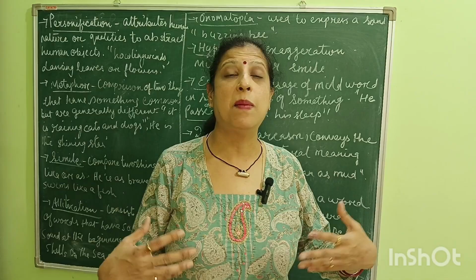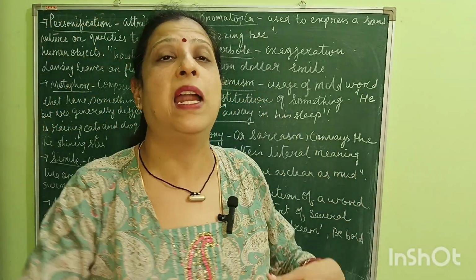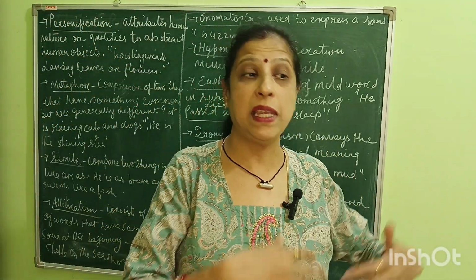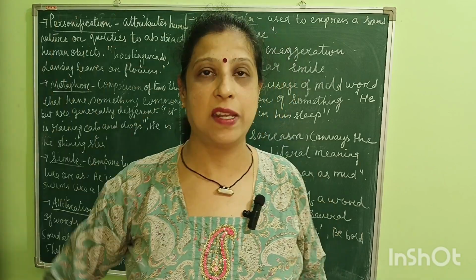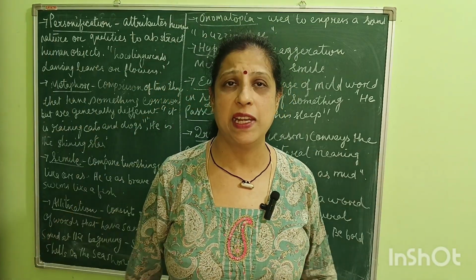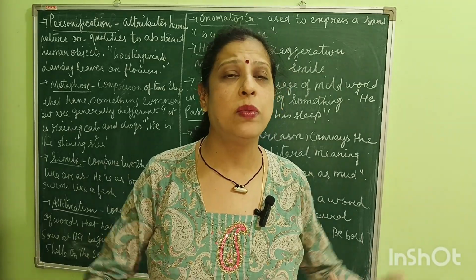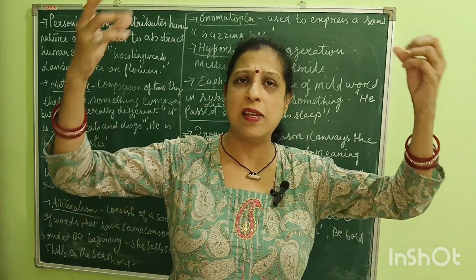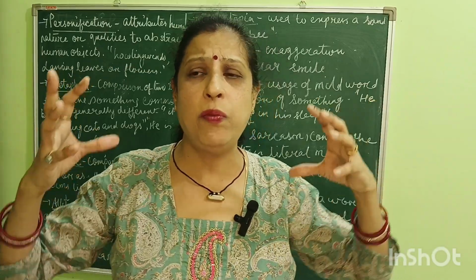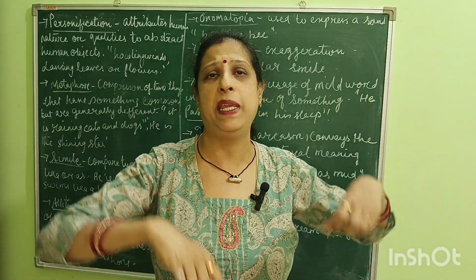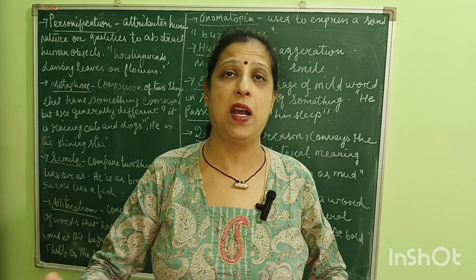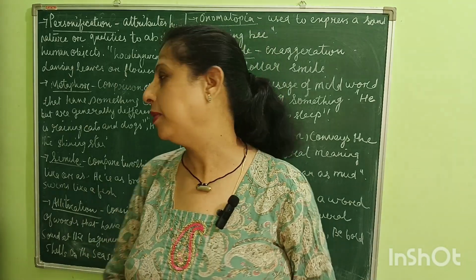But still, we are comparing a shining star to that of a human being. We are saying he is a shining star, Risha is a shining star, Riddhi is a shining star. Why? Because we are comparing a star. Star shines. So we wish to compare that human being with that of a star. So that is called metaphor.